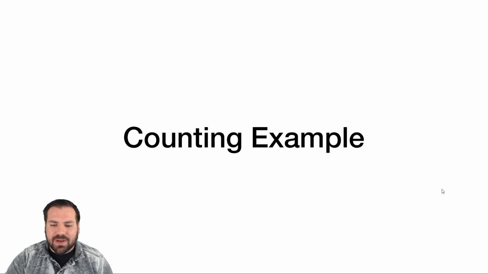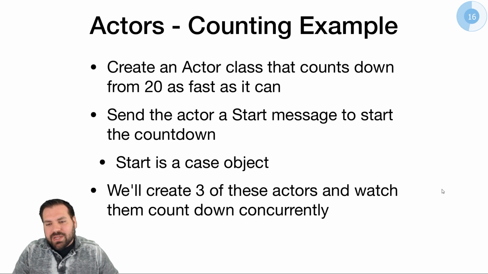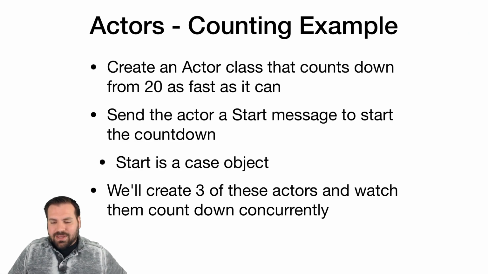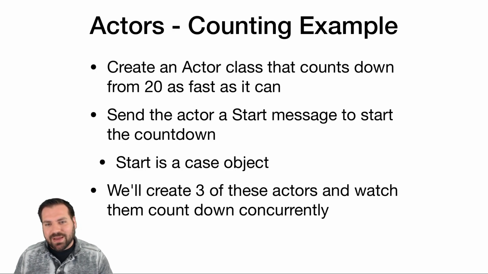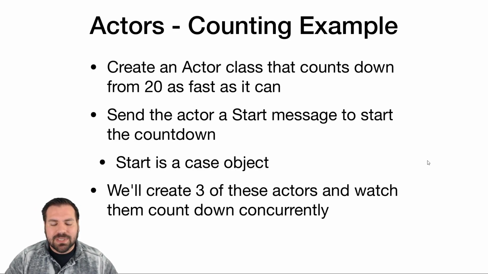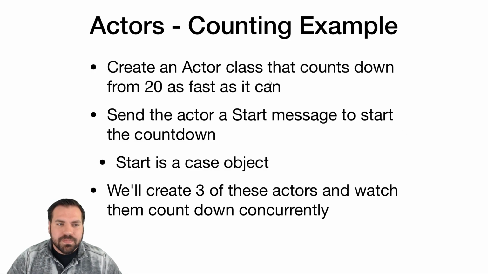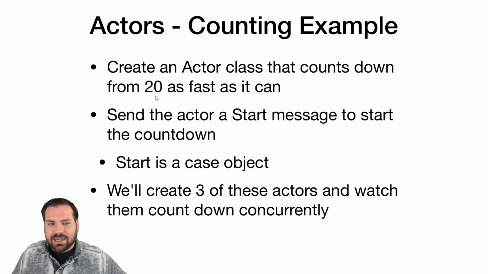So let's see an example of all this. That's everything you need to know about actors, but you should all be confused right now. If that wasn't the expectation, I wouldn't have this example that I'm about to show. So let's see an example of this and see if we can make some sense out of what we just saw. In this example, what we want to do is create an actor class that's going to count down from 20 as fast as it can. That's all it's going to do. It's not interesting, it's not exciting, but that's what we want this thing to do.